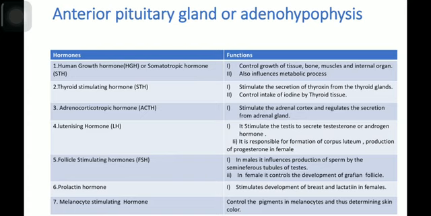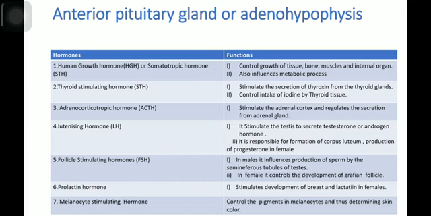Adrenocorticotropic hormone, ACTH. Adrenocorticotropic hormone stimulates the adrenal cortex and regulates secretion from the adrenal gland. If you see the name minutely, adrenocorticotropic. This hormone stimulates the cortex of the adrenal gland to produce some steroid types of hormone such as cortisol, hydrocortisone and gonadotropin.